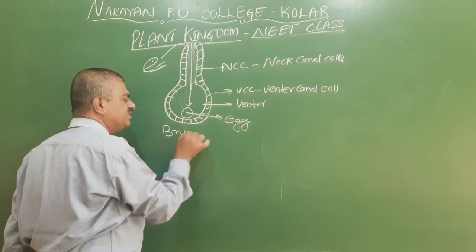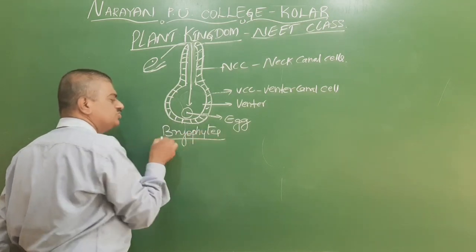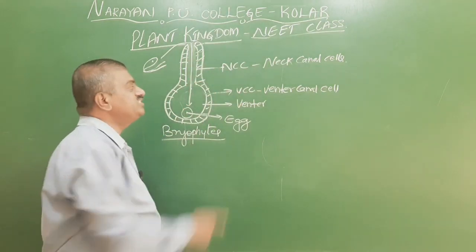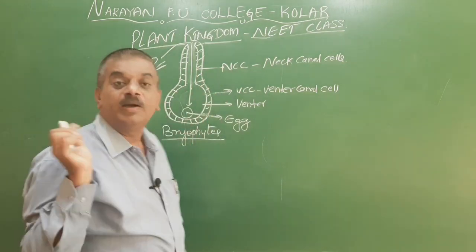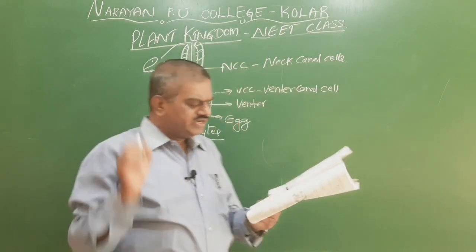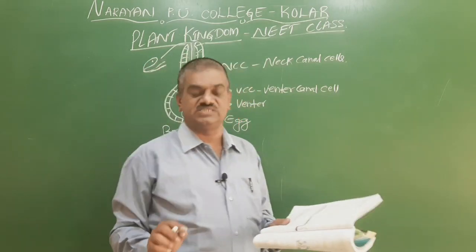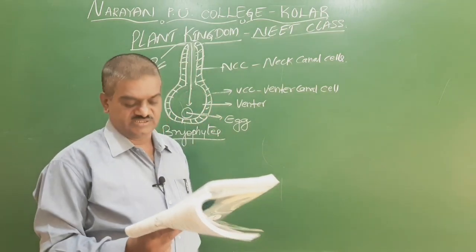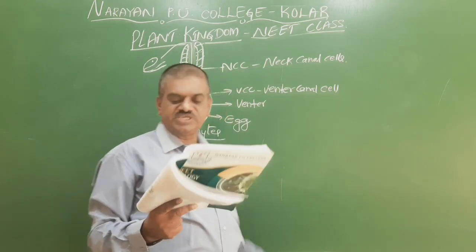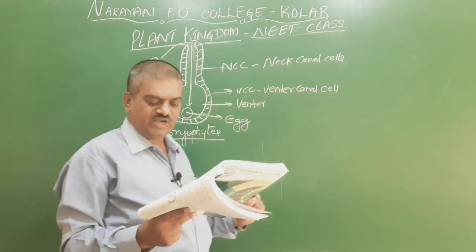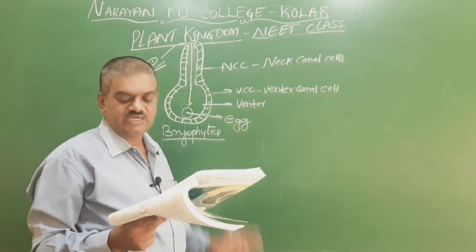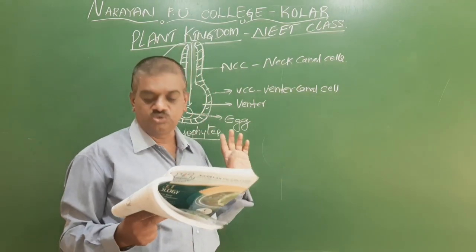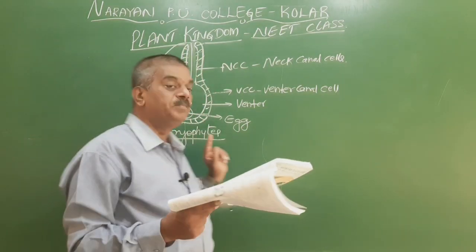This takes place in the bryophytes. So in bryophytes, there is VCC, NCC, all will be there. VCC and NCC have been explained here, but the question is the number of neck canal cells in Cycas and Pinus. In Cycas and Pinus, the neck canal cells are not present. The first option is 4 to 6, the second is 6 to 10, the third is 1 with 2 nuclei, and the fourth option is absent. In Cycas and Pinus, neck canal cells are totally absent. This is present in the bryophytes.